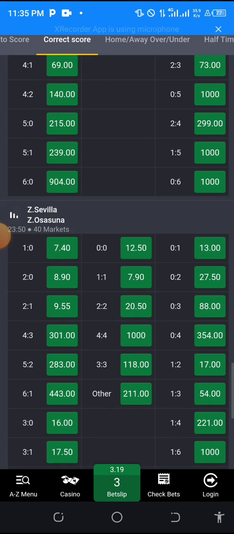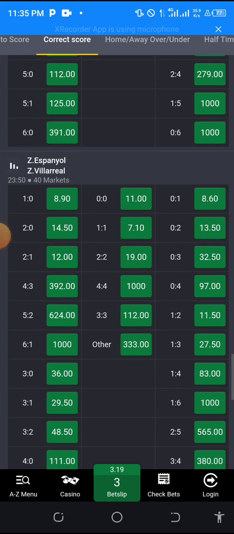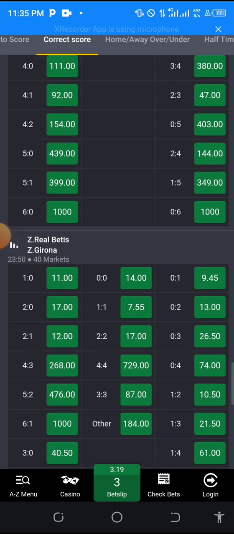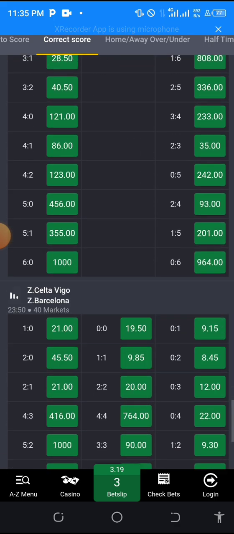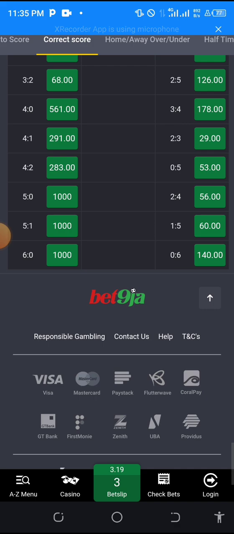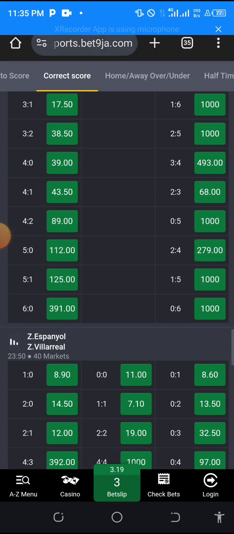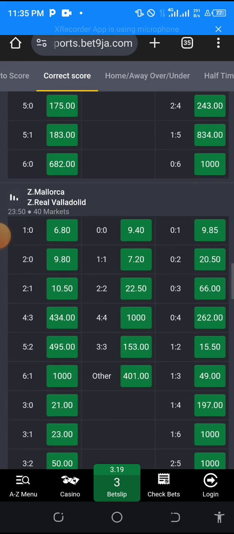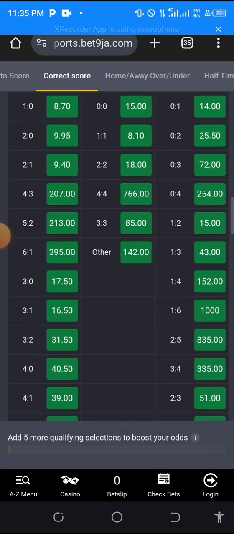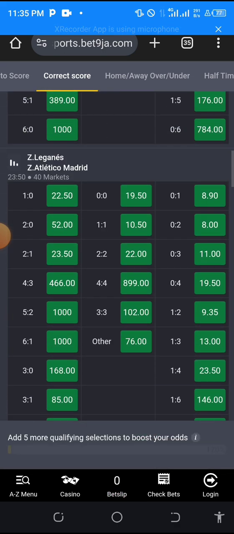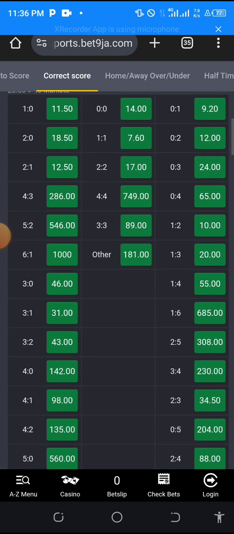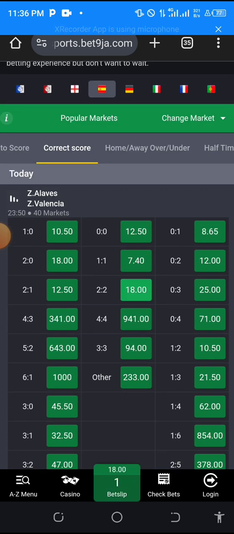If you don't see another 18 odd here, then go and check on another league that is close to this La Liga with their time. For example, this La Liga is 7 o'clock. Another league close to it is 8 o'clock, another is 9 o'clock. Then check the one by 8 o'clock. Check if you're going to see the same 18 on this 2-2 correct score. On this 2-2 correct score, you see this 18.